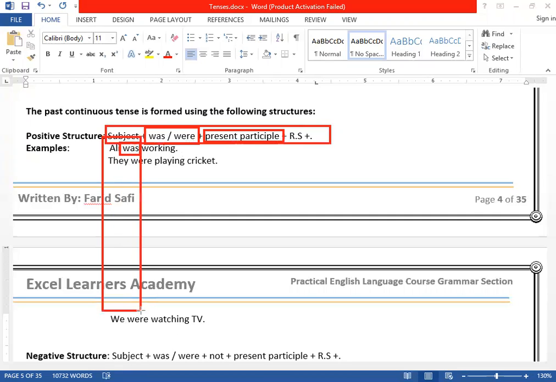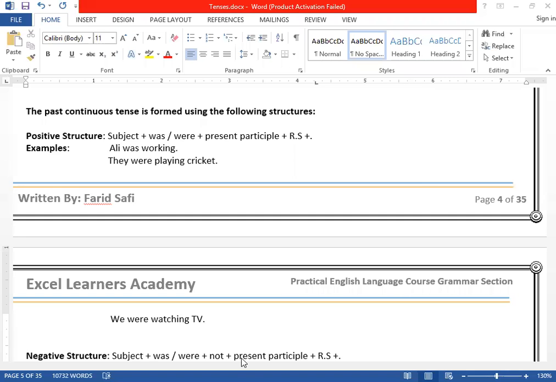In all cases, first of all we have used subjects. And after the subject, we use was or were. And the last one, can you see? In all cases, we have used verb plus ing. Working, playing, reading, writing, listening, studying. Clear? Sleeping, cooking. So all of them are in continuous form.